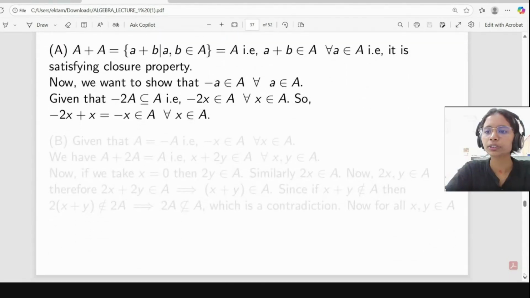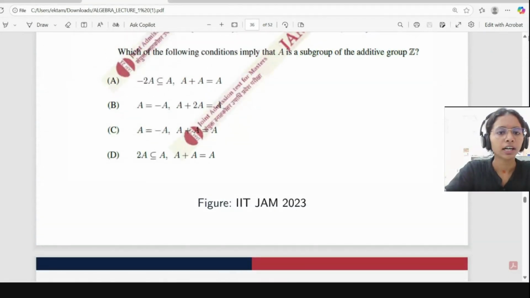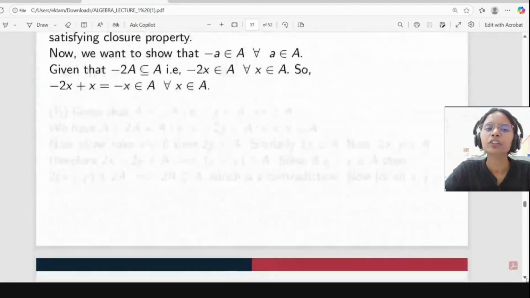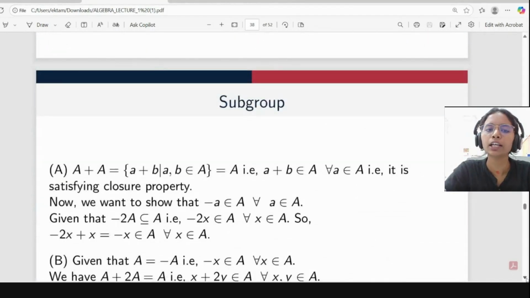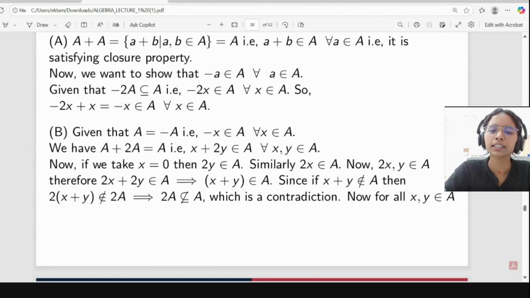So now we will go to the second. What is the second one? Okay. So here A equal to minus A. So here we are given A equal to minus A, which means no need to check the inverse property. It will be true only. Correct? A equal to minus A means for all a belonging to A, minus a will belong to A only. So for B, automatically it is satisfying the inverse property.